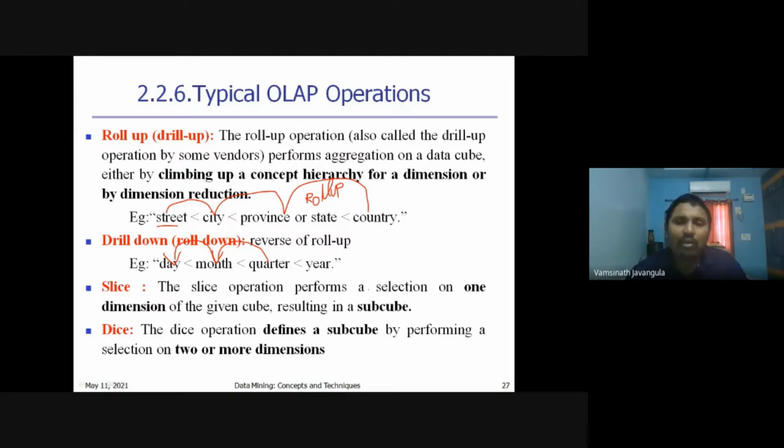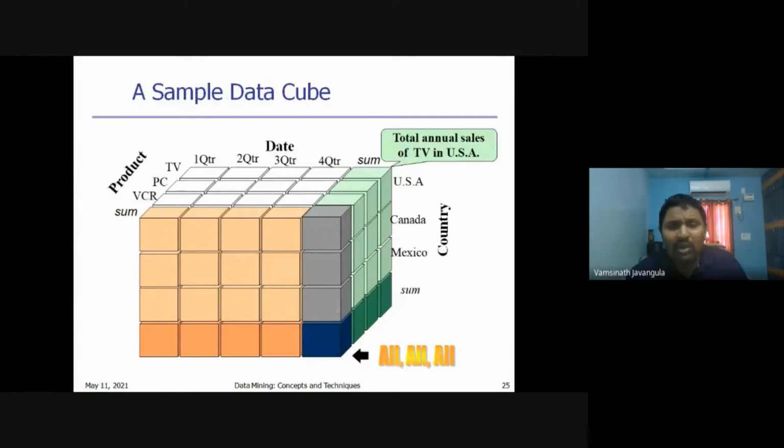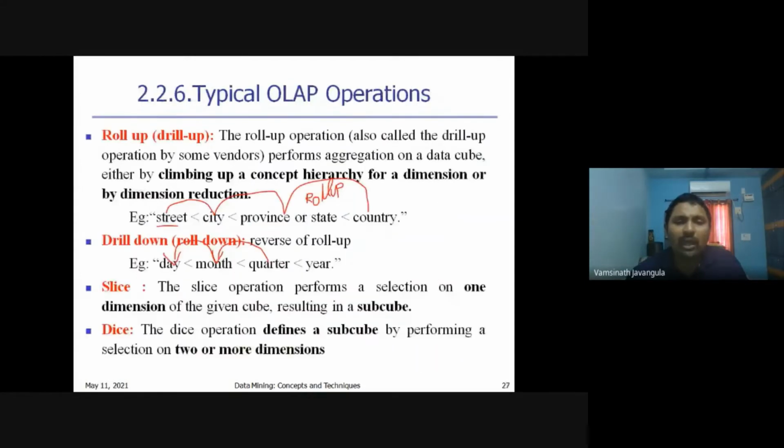For example, here the data warehouse contains information about 3 dimensions: country, product, date. For example, if you want information about only date or only product, how you are going to get only product information is by performing an operation called the slice operation. The slice operation gives the information about one dimension. So slice is an operation used to get the information about one dimension.